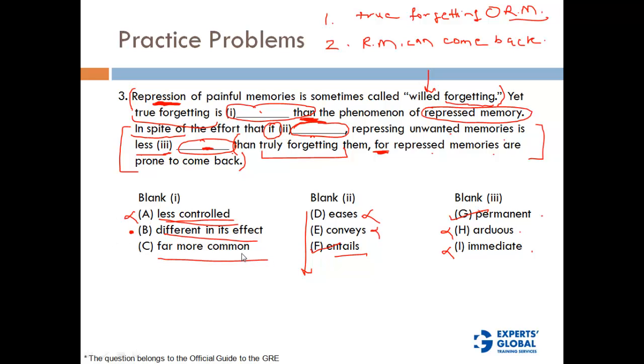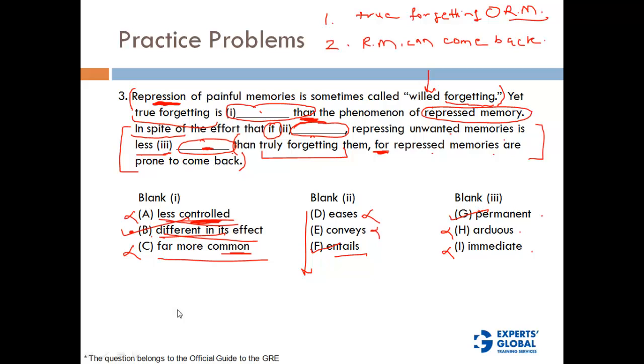Far more common, are we talking about anything that is more common or less common? No. So commonality or ability to control is not the parameter on which true forgetting and repressed memory are compared. So that is not the correct answer. In fact, we don't know what parameter it is compared on. The author is simply saying that they are different. They are different in their effect.